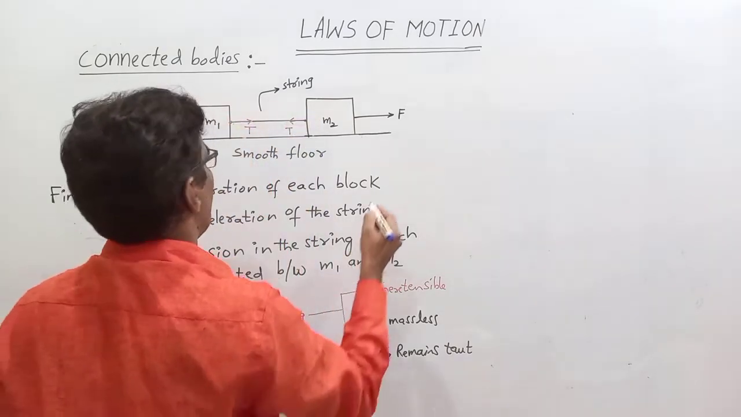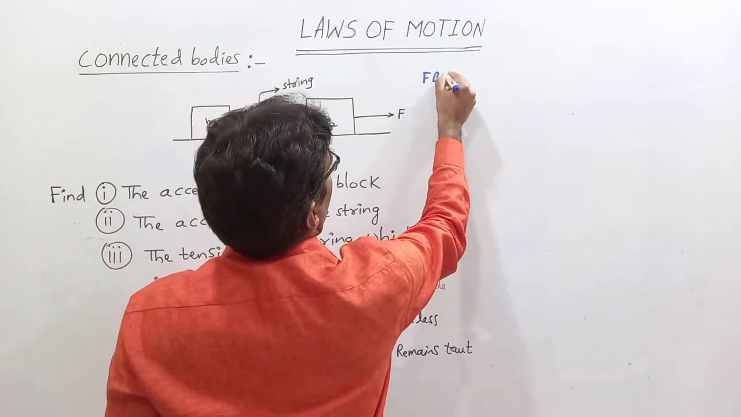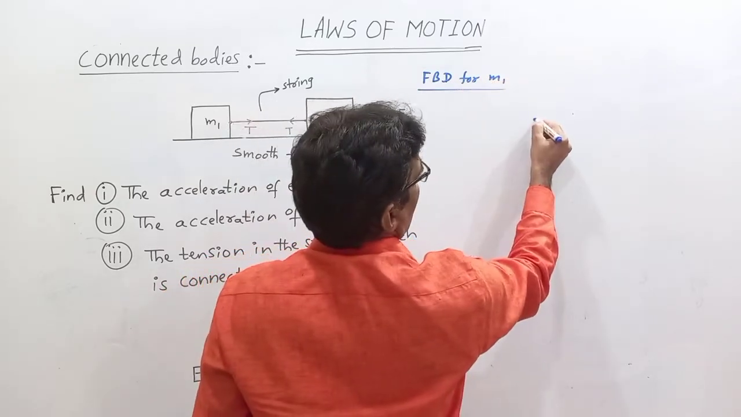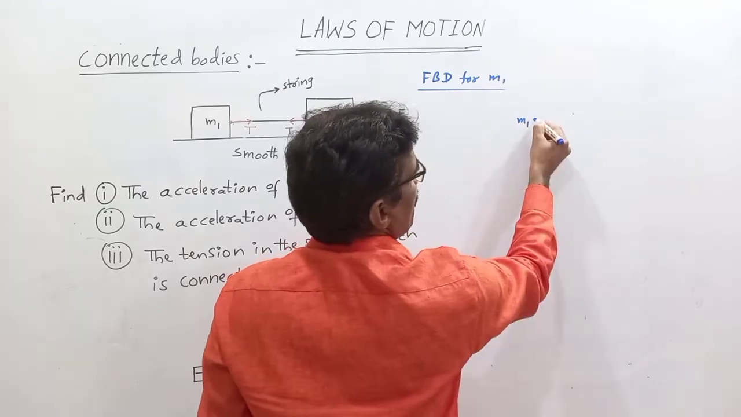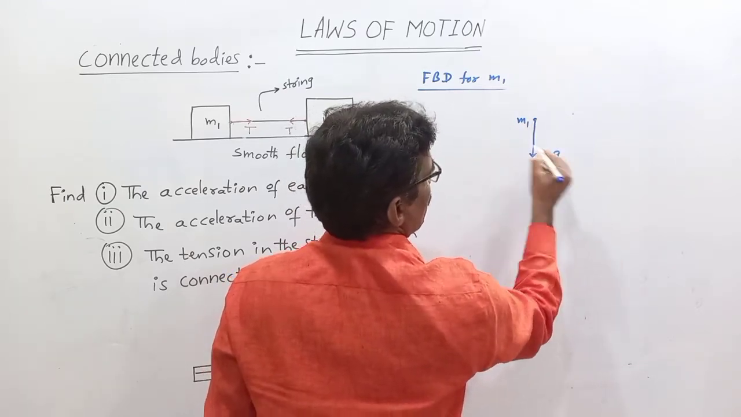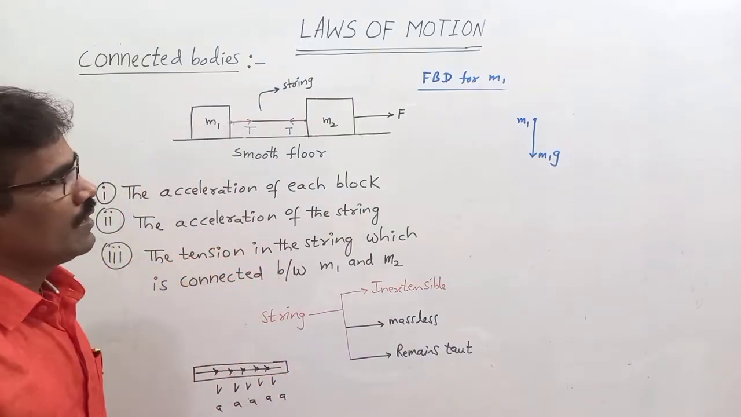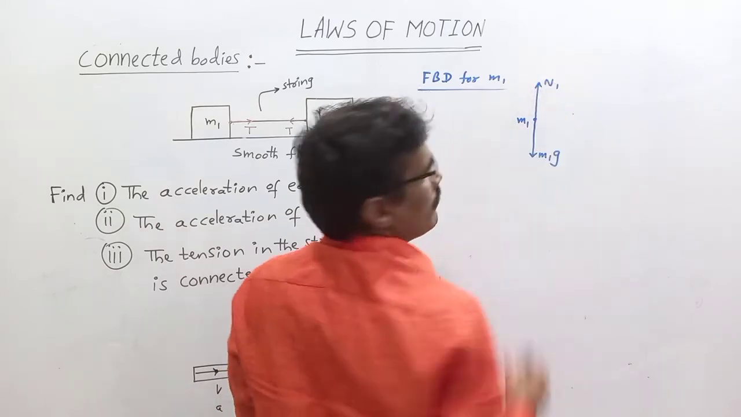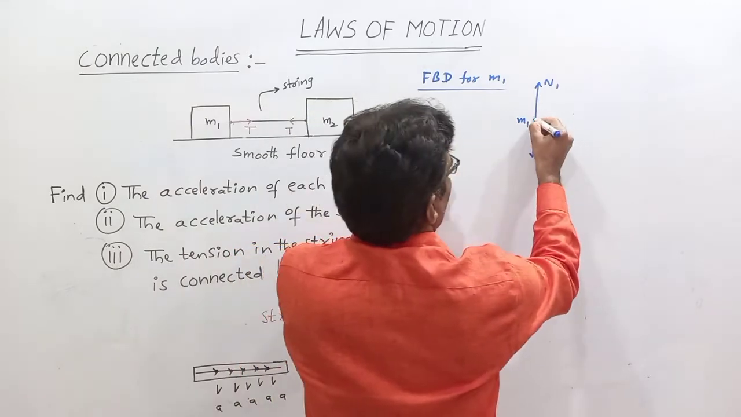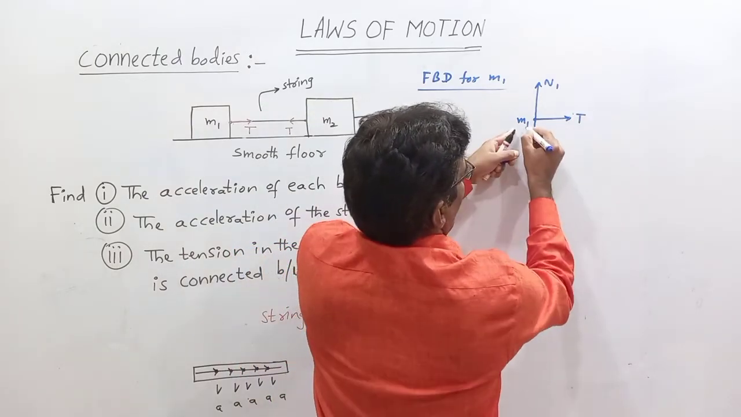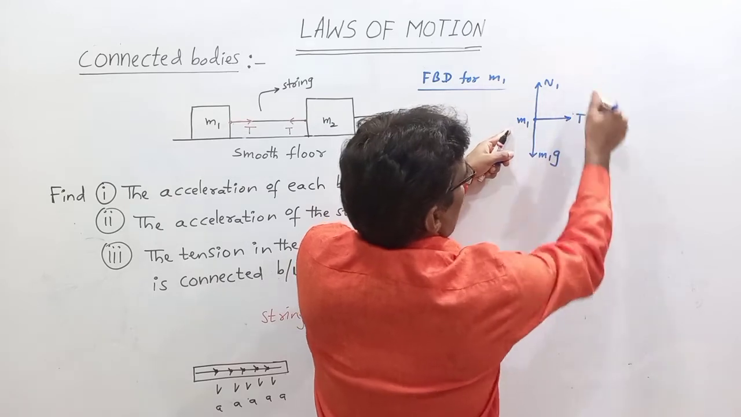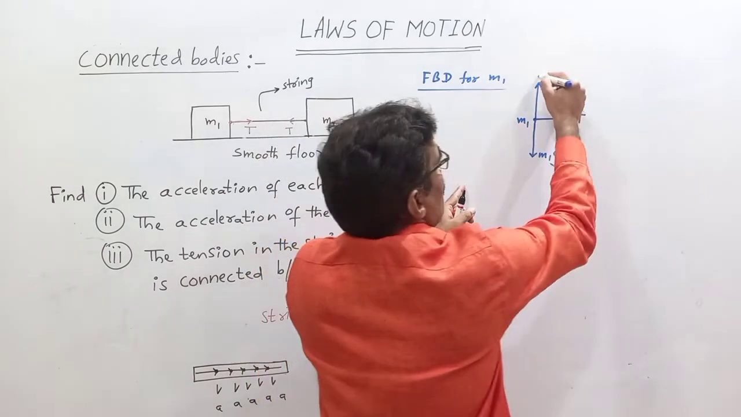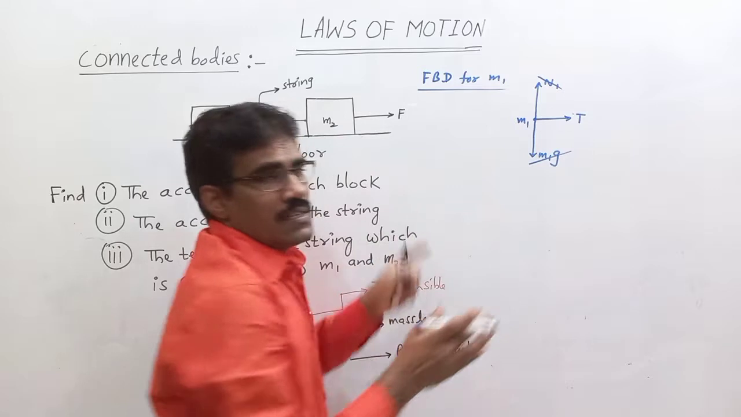Then what is the free body diagram for M1? In the FBD for M1, the mass M1 is there. Its weight is acting vertically downward. Then the normal reaction on M1 is vertically upward. The string is on the right side, and the tension in the string acts to the right. The forces acting on M1 are its weight, the normal reaction, and the tension in the string. The normal reaction and weight cancel each other.